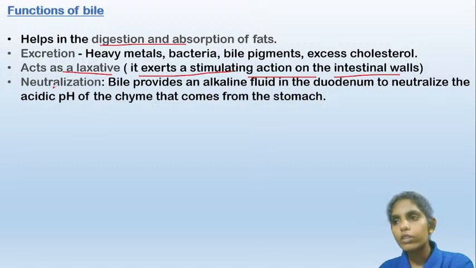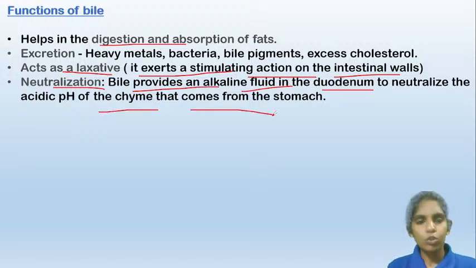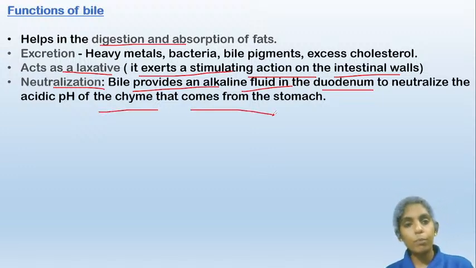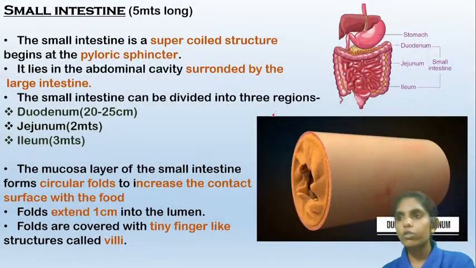And also neutralization. Bile provides an alkaline fluid in the duodenum to neutralize the acidic pH of the chyme. The food present in the stomach is acidic because of the HCl. And as bile is an alkaline fluid, it will help to neutralize that acidic nature of the food. So those are the functions of the bile.